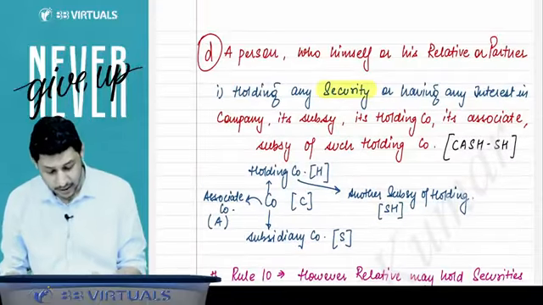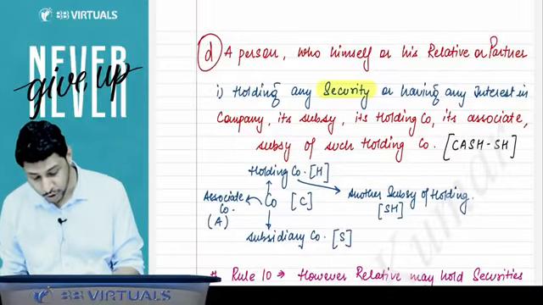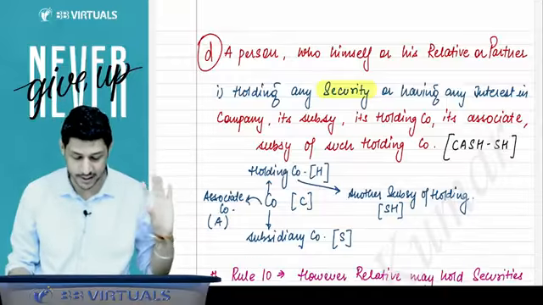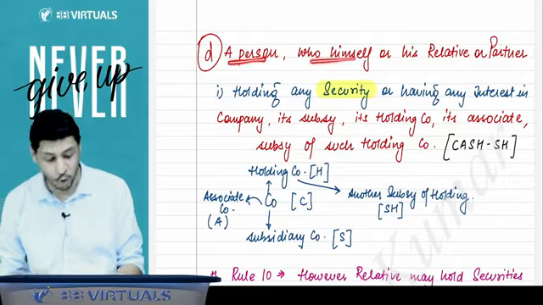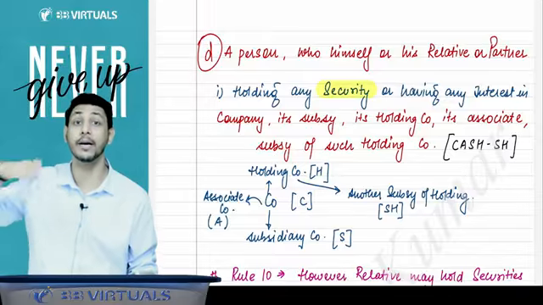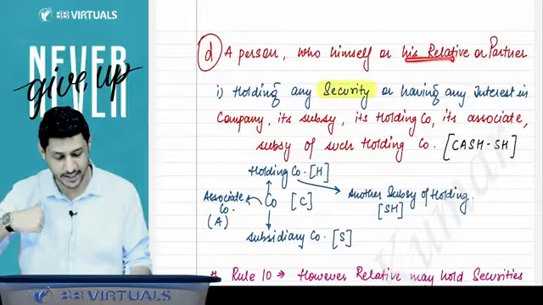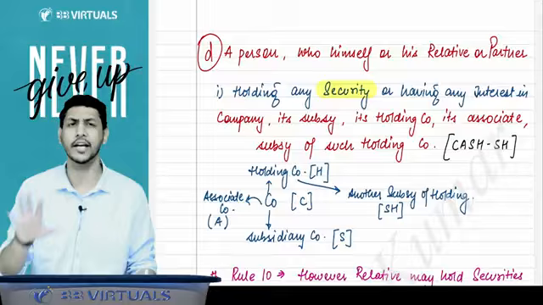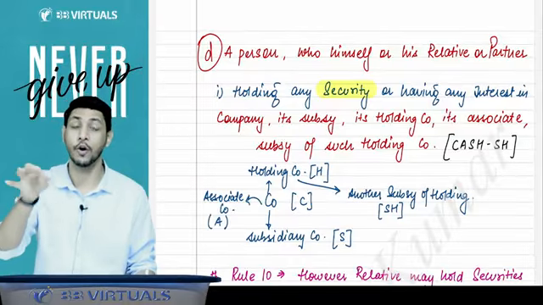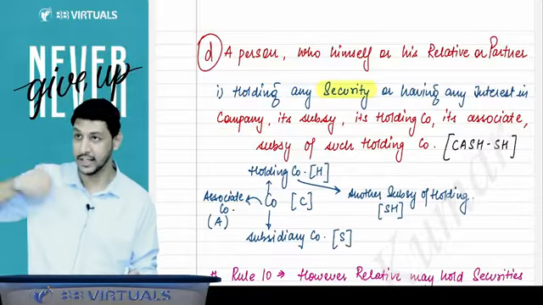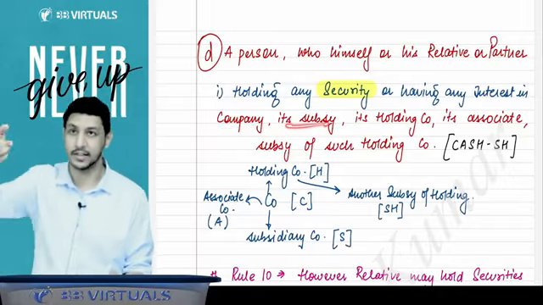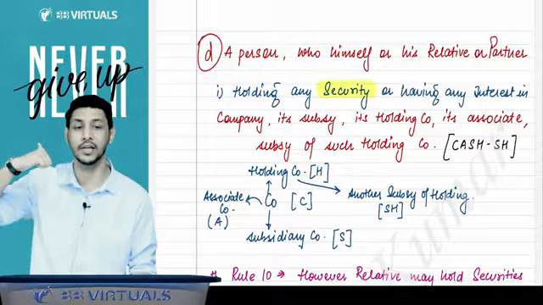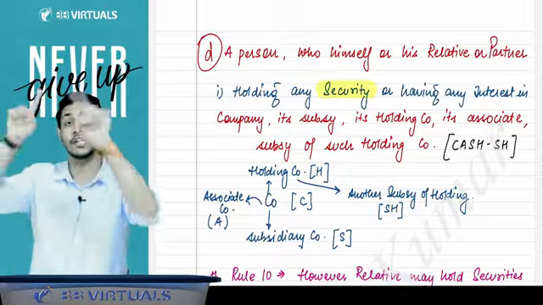Then after that comes a very important point, because the institute asks questions very frequently on this point, so you have to understand it thoroughly. A person who himself, meaning the proposed auditor, or his relative or his partner is holding any security or having any interest. It means they cannot hold any security, even of a single rupee, in the company where he is proposed as an auditor, in the subsidiary of that company, in the holding company of that company, in the associate company of that company, or in any other subsidiary of such holding company.